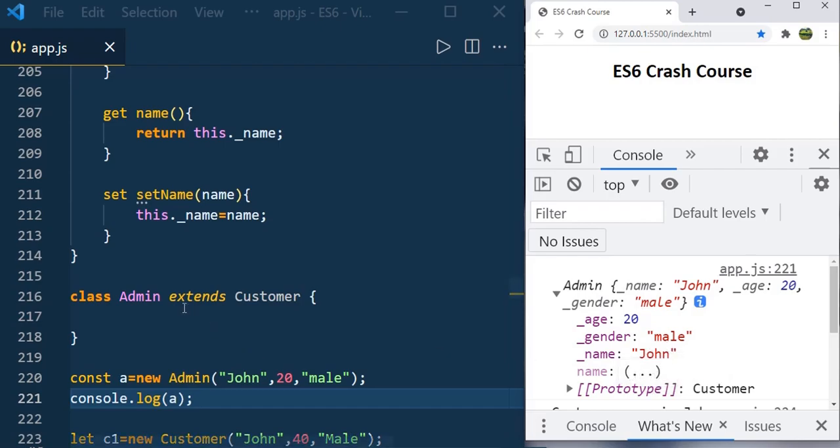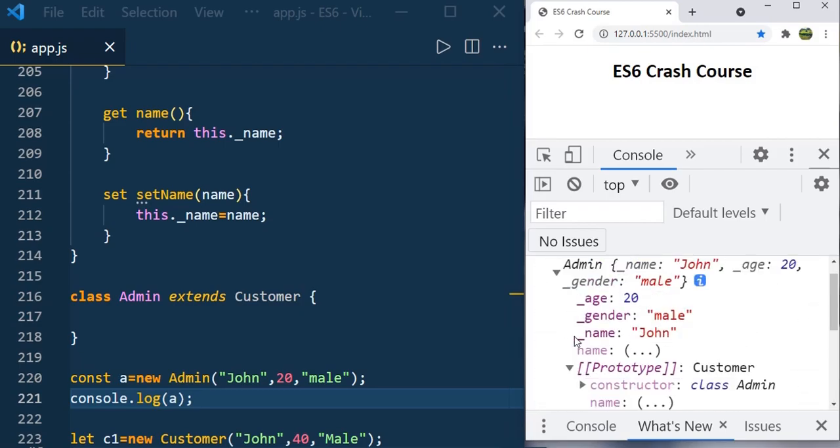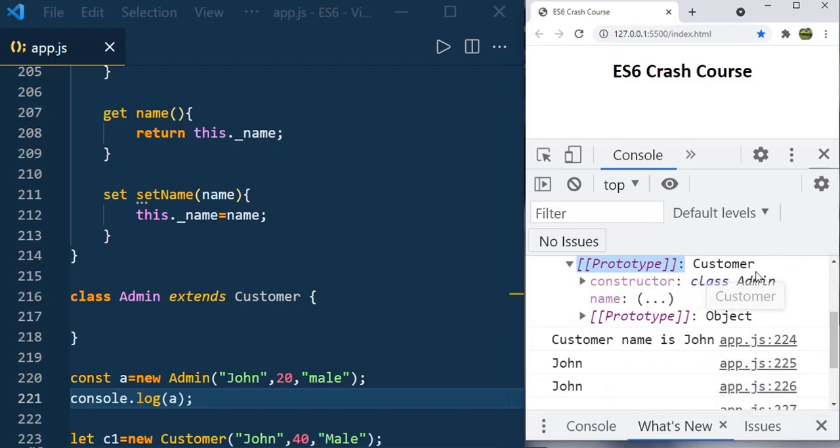So because it is inheriting the properties of the customer, when you do that, this admin's constructor will get called and it will assign those values. So age 20, gender male and name John, and you can see the prototype. It is saying the prototype is customer. Because it is inherited from the customer class, you can see the prototype is customer here.